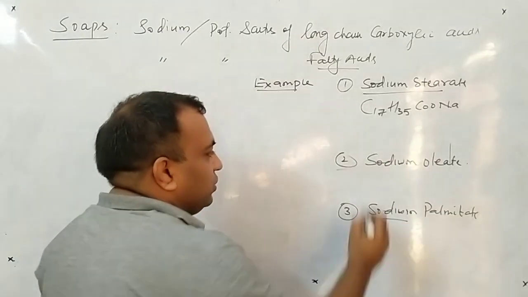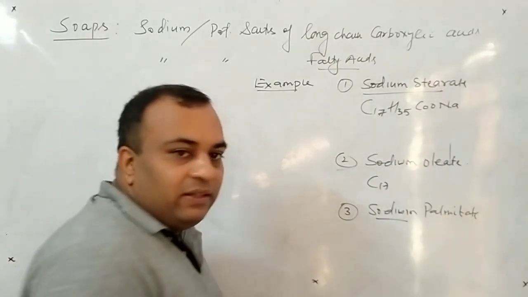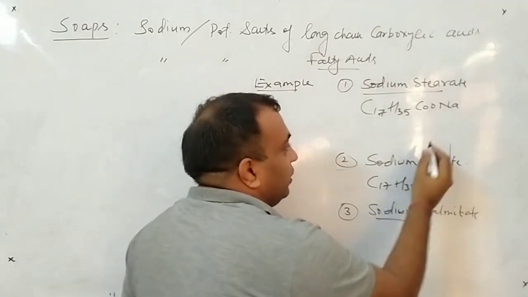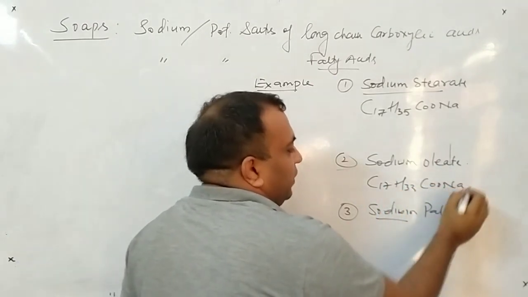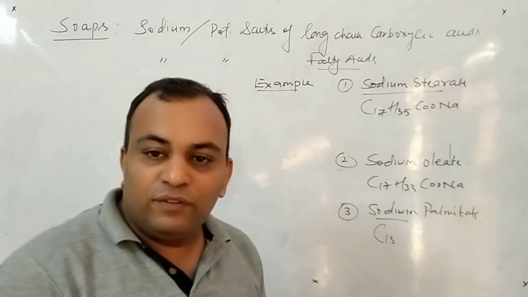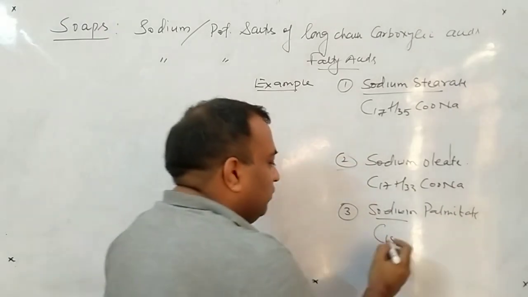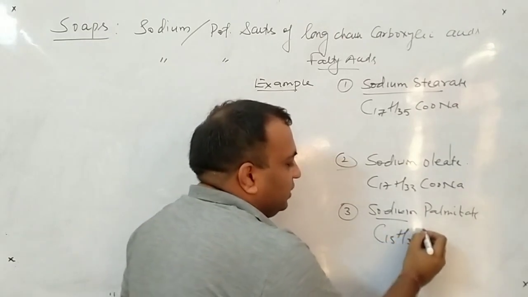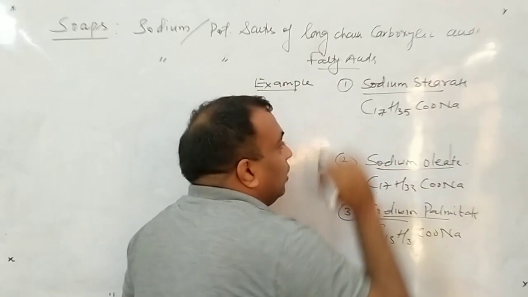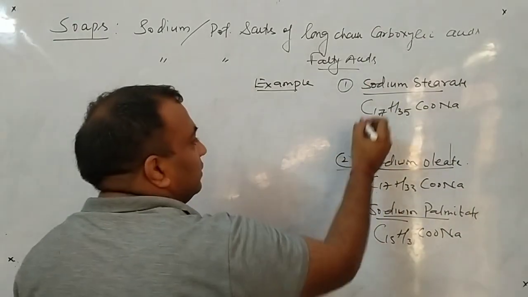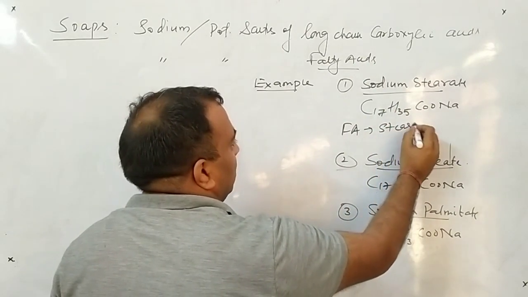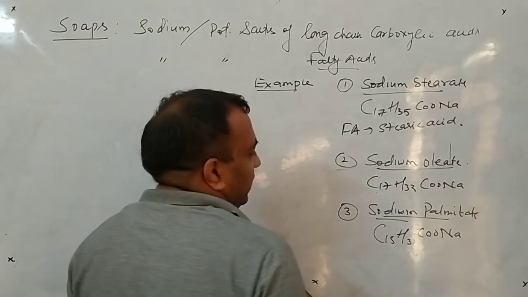Now sodium oleate, same. C17, 17 2 is 34, minus 1, so C17H33COONa. Now in case of palmitate, the table will be of 15. 15 1 is 15, 15 2 is 30 plus 1, 31. So this will be C15H31COONa. So this is clear to all of you? Now listen, one more thing. Beta, in this the fatty acid we will use is stearic acid.